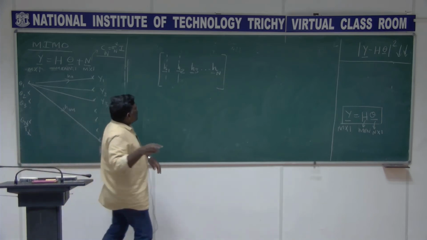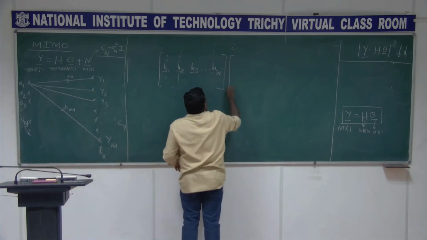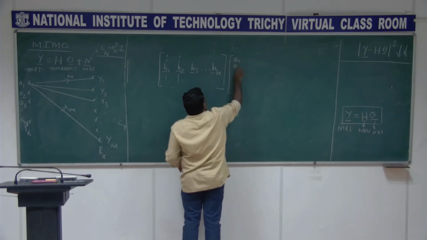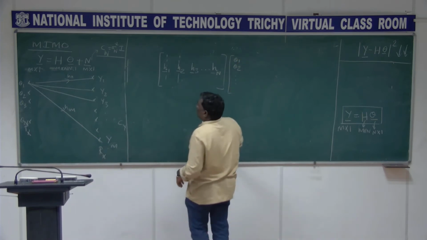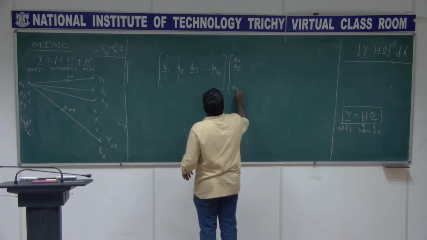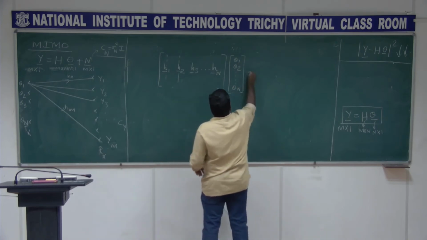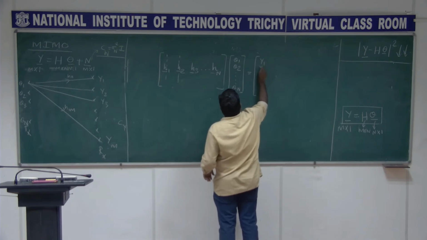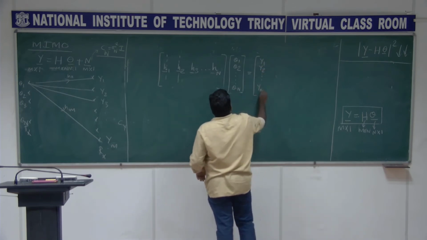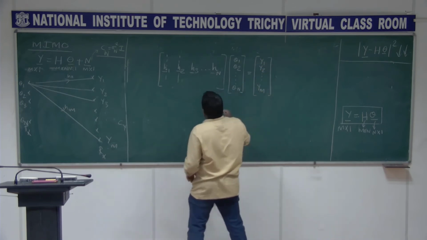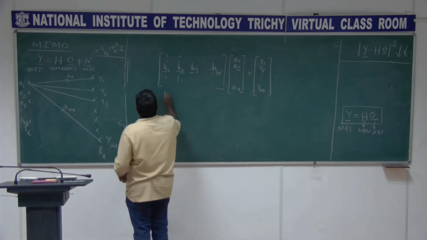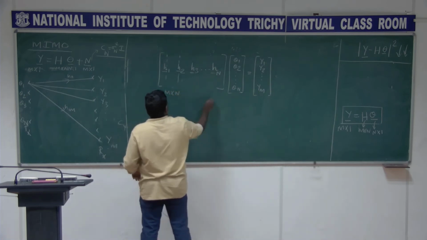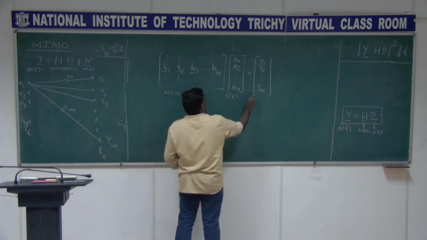This is multiplied with theta 1, theta 2 and so on up to theta n, and that is equal to y1, y2 and so on up to ym. This is of size m cross n, this is of size n cross 1, and this is m cross 1.